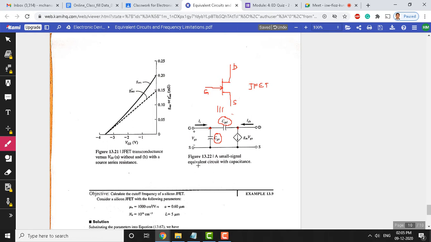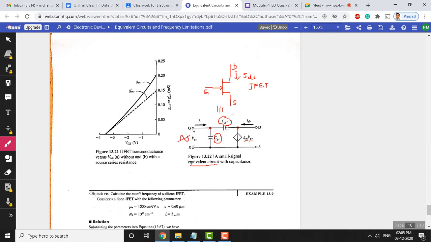Ignoring components that are redundant. You can see that in the JFET there is a current flow here, which is IDS, the drain to source current. The same current you are seeing in the equivalent circuit is the drain to source current. The value of this current is equal to GM times VGS. GM is the transconductance and VGS is the voltage applied between gate and source. So, it is an AC voltage.